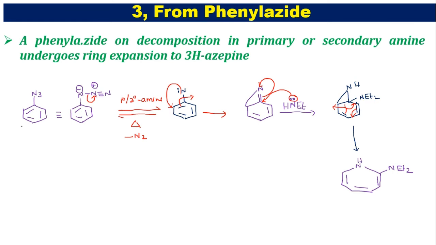Nitrogen has a hydrogen. But here one thing, it is unstable, therefore this will simply undergo tautomerism to form 3H-azepine. How is the 3H-azepine forming? So right, let's see.